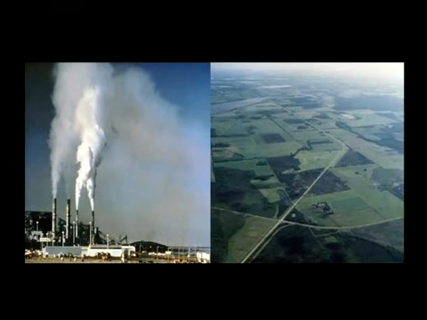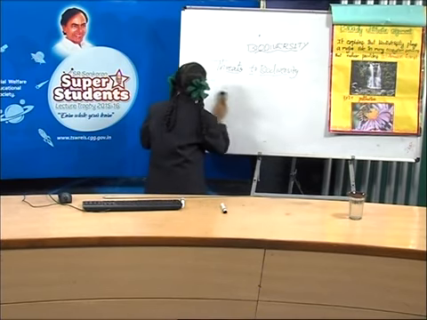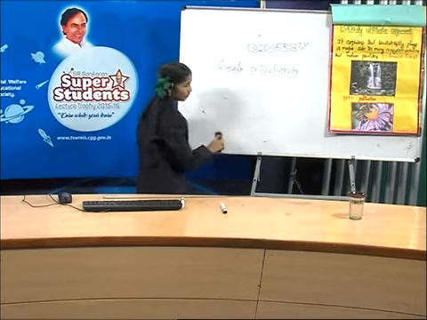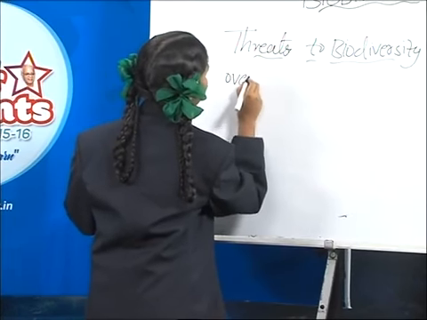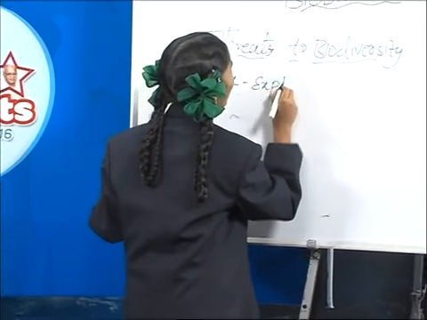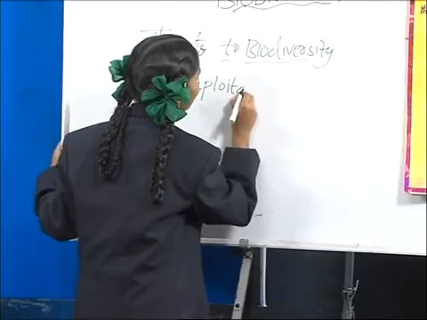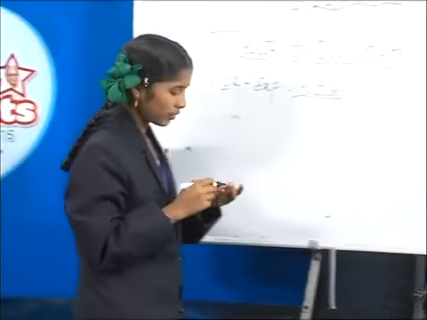And let's see the second threat. That is over-exploitation. What is that, friends? Over-exploitation. Friends,